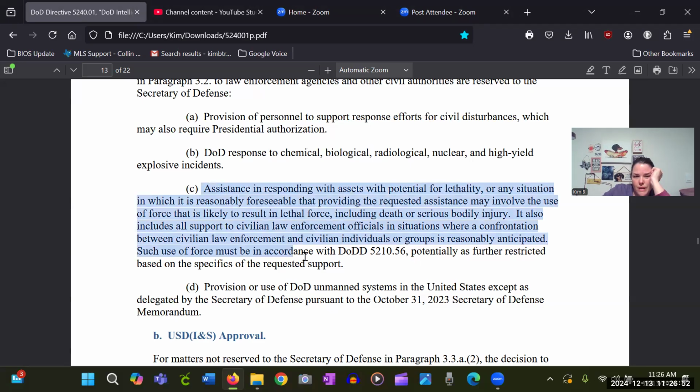So this right here is what had me concerned. I haven't, like I said, read this whole thing because it's like a lot of blah, blah, blah. But this right here, assistance in responding with assets with potential for lethality, or any situation in which it is reasonably foreseeable that providing the requested assistance may involve the use of force that is likely to result in lethal force, including death or serious bodily injury. So what do y'all think about that?